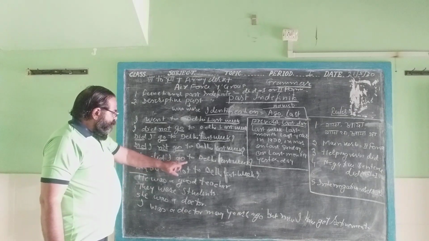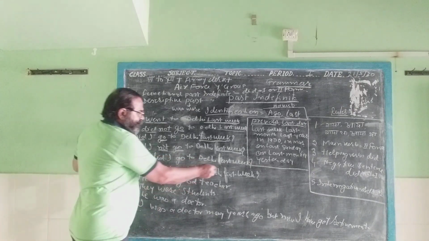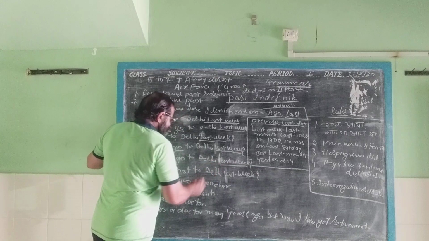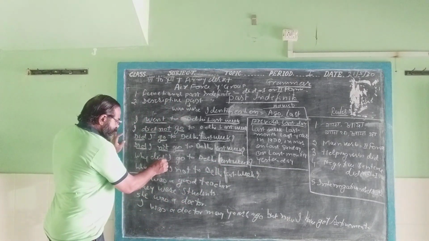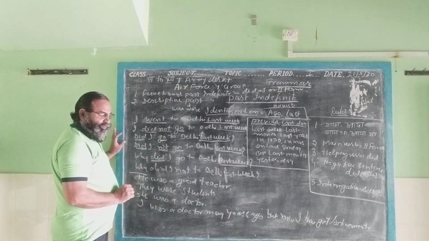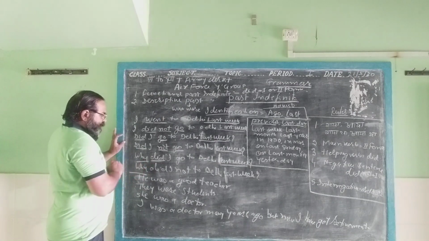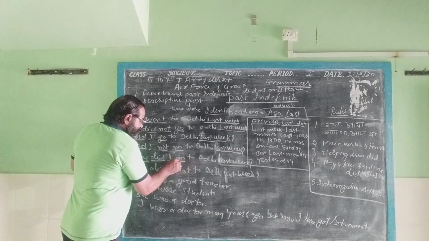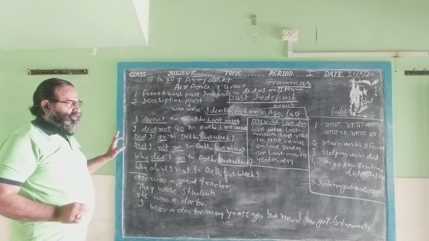Again, why did I go to Delhi last week? Again we find the word last, then we will use did as a helping verb. It is the WH interrogative sentence and first form of the main verb, did plus first form.